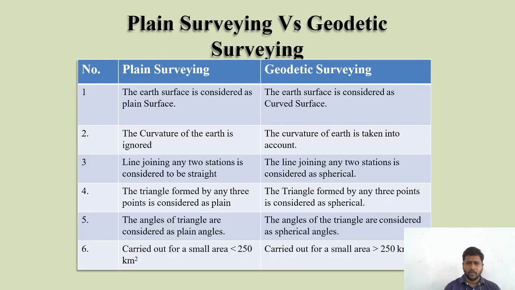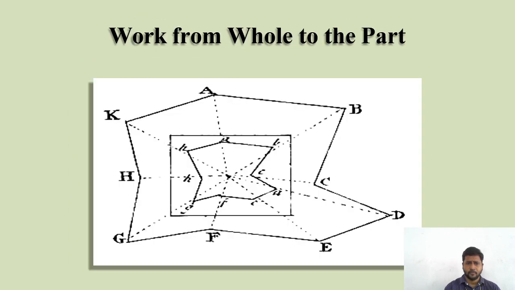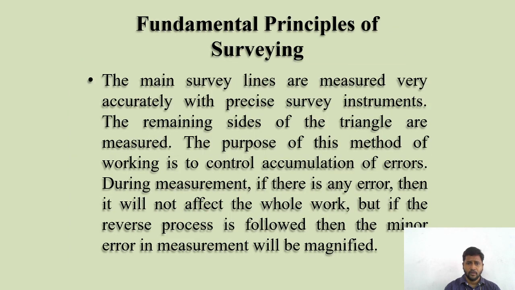Now there is one more principle: when you are measuring with reference to line AB, how can you locate other points? The main surveying lines are measured very accurately with precise surveying instruments.